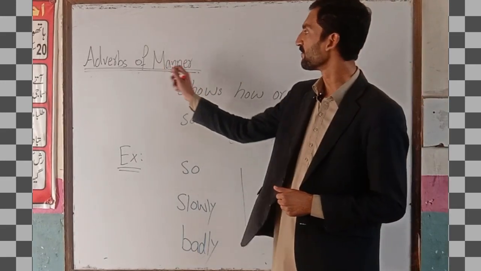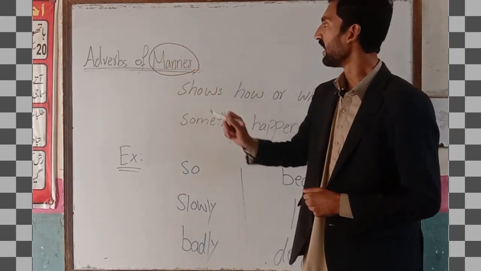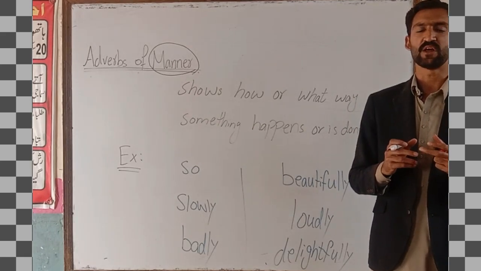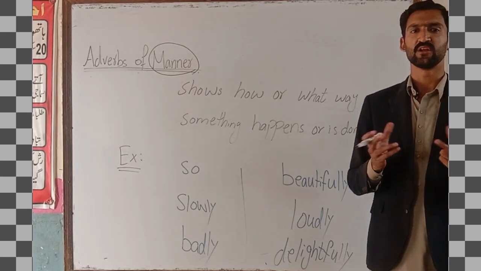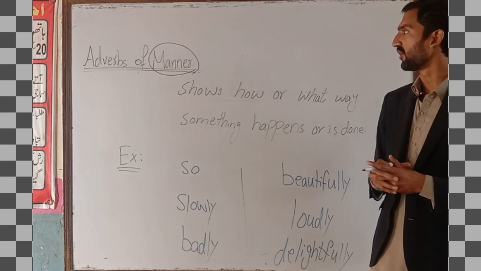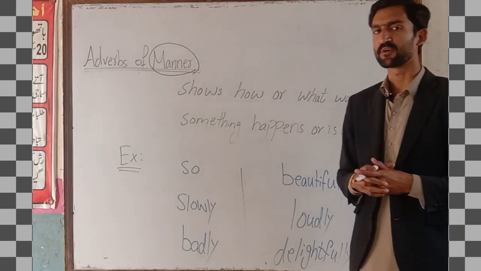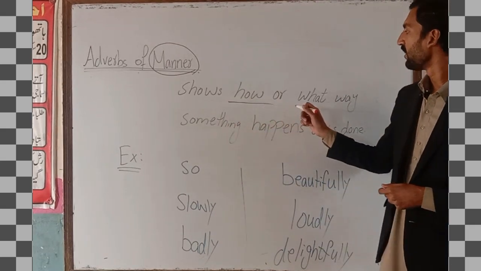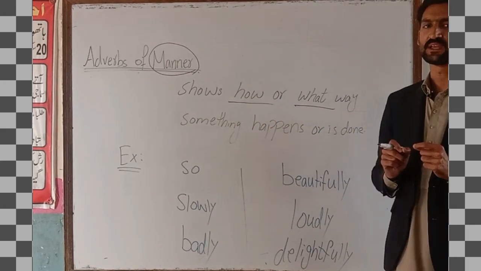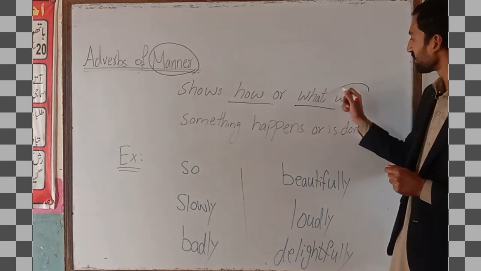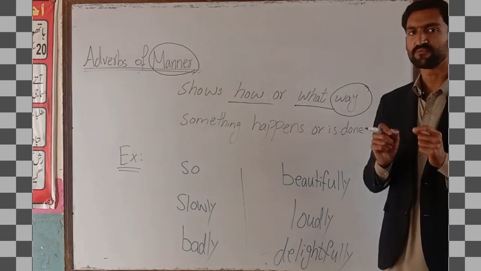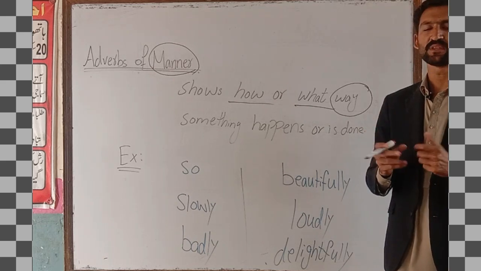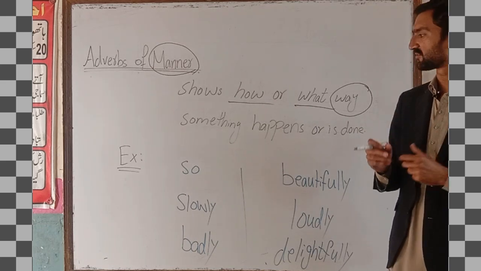We have adverbs of manner. Manners are very important whenever you are speaking or writing. Manner has great influence on writing and speaking as well. So what does manner show? It shows how, in what way something happened. This is linked with the word way: in which way you perform an action, in which way you write something, in which way you speak something.